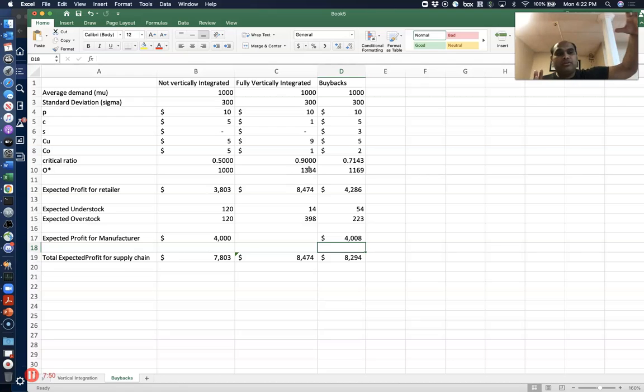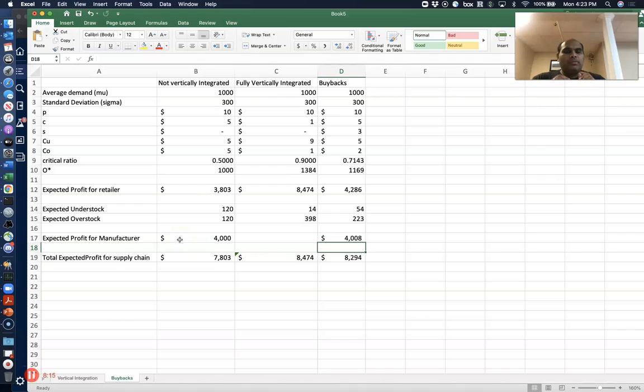That is, when you have a 100% fully vertically integrated chain, the optimal order quantity is 1384. But by doing buybacks, you are increasing it to 1169, so you are going up just a little bit. The retailer is making more money, the manufacturer is making more money, and the overall profit for the supply chain has also gone up significantly, right?